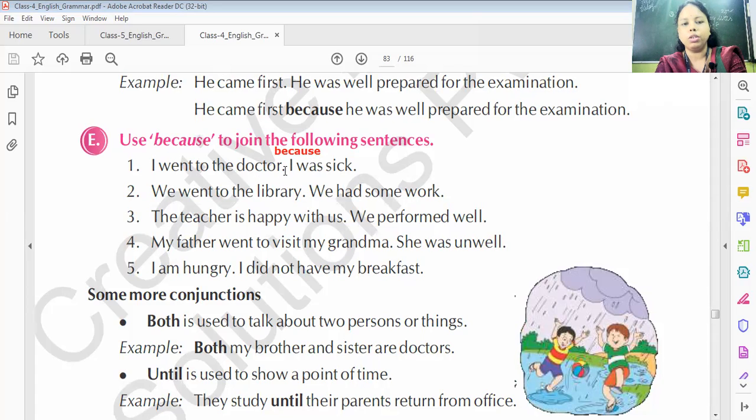Don't forget to remove the full stop and "I" will be capital. We went to the library because we had, again, because we had some work. The teacher is happy with us because we performed well. The father went to visit my grandma because she was unwell. I am hungry because I did not have my breakfast. Understand?